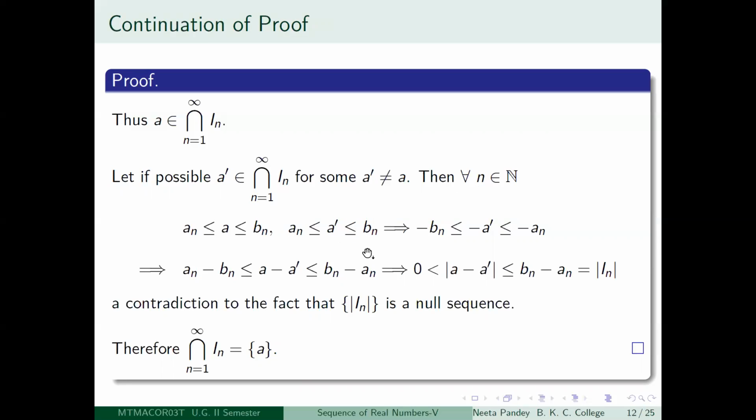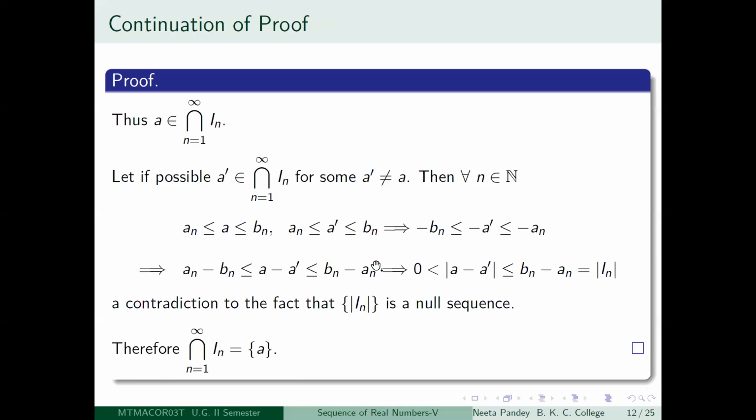The second set of inequalities you multiply by minus 1, and you get minus Bn less than or equal to minus A prime less than or equal to minus An. Then you add these together.